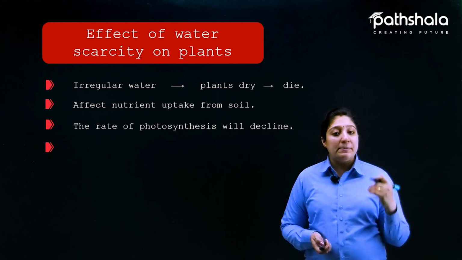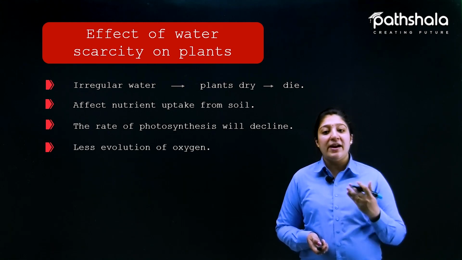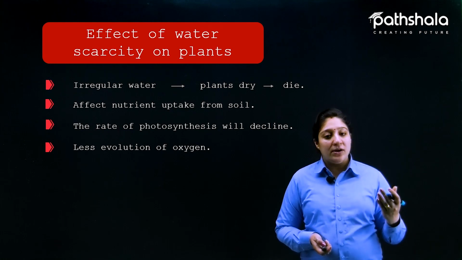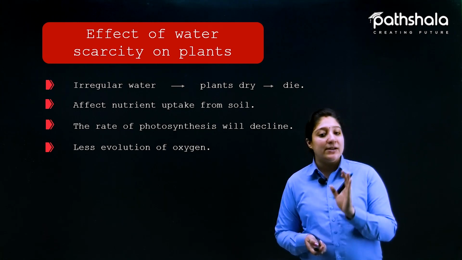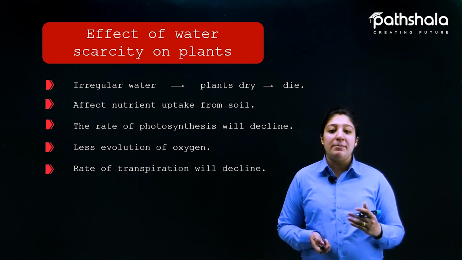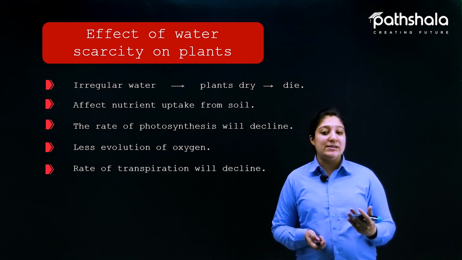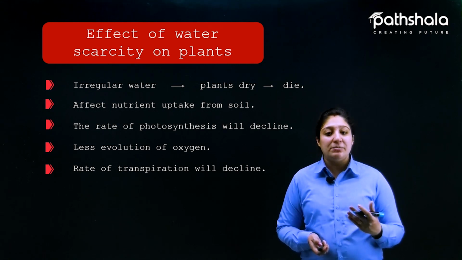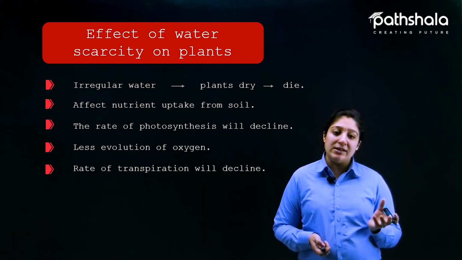Now if the plants keep on dying, the amount of oxygen evolved from the plants into the surroundings also decreases, and as a result, other processes like transpiration also decline. Now what happens during transpiration?